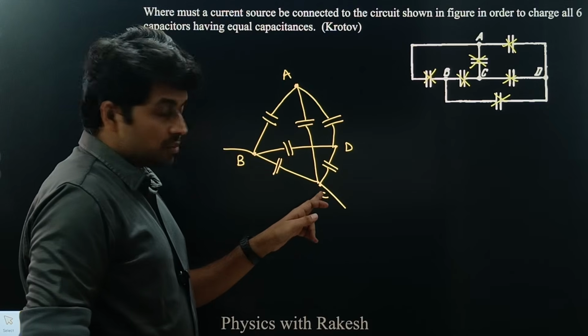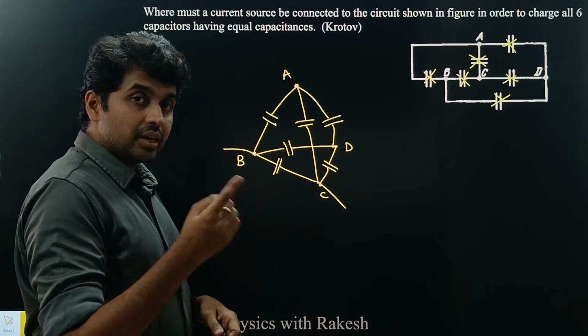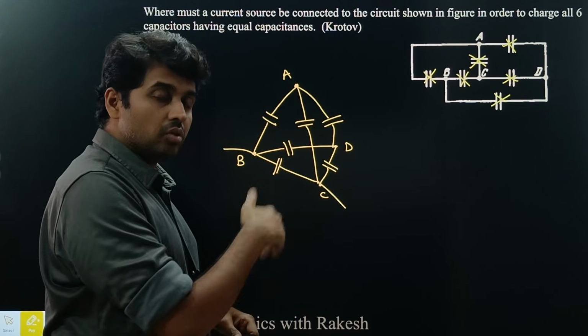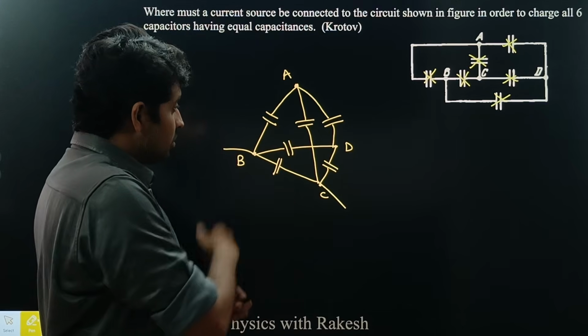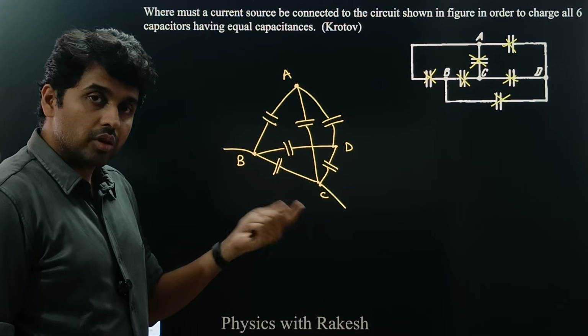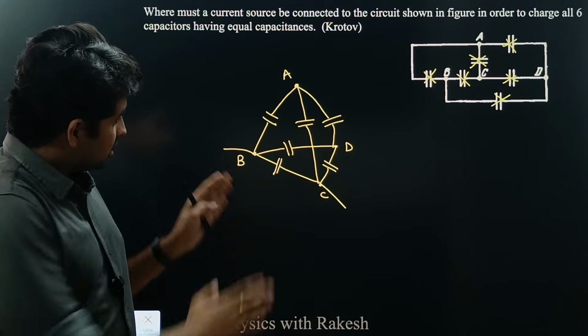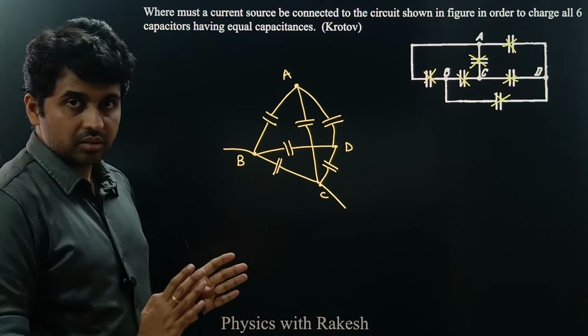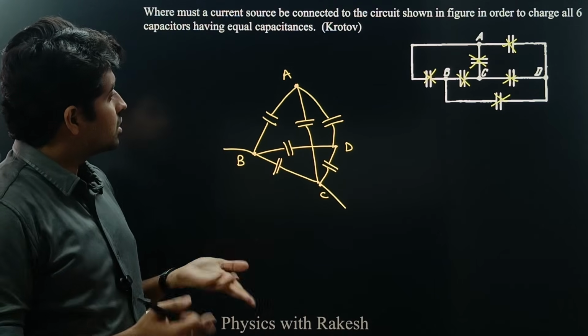If I make the connection between B and C and find out that one capacitor is not charged or two capacitors are not charged, that means if I make connections across AD also, there will be one or two capacitors which are not charged. So just across one, if we check, that is a check for everything, all the combinations.